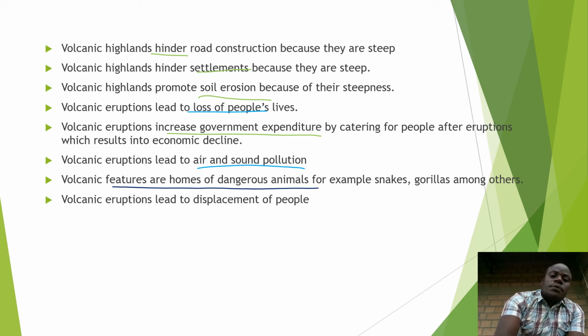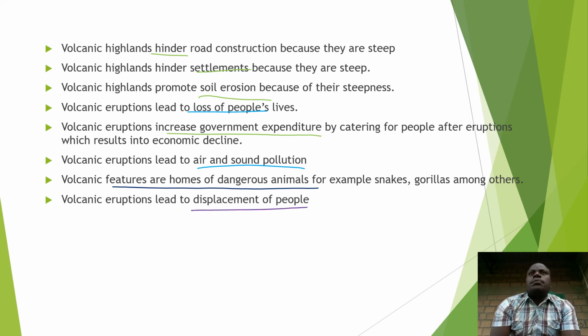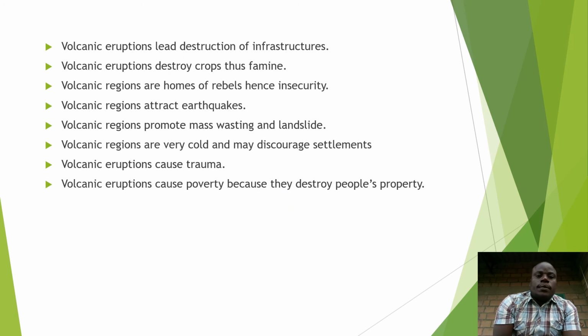Next, volcanic eruptions lead to displacement of people. People migrate and they are displaced. Some even remain homeless. Next, volcanic eruptions lead to destruction of infrastructures like roads.